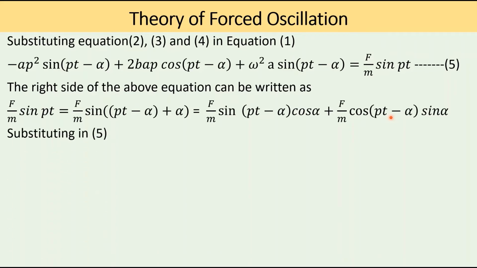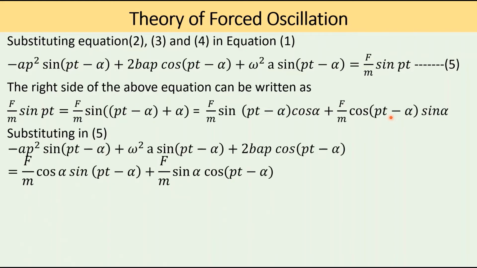So substituting this in equation 5, we will get this particular equation. This is the left side of the equation, and the right side, f by m sin pt, is equal to f by m cos alpha sin(pt minus alpha) plus f by m sin alpha cos(pt minus alpha).